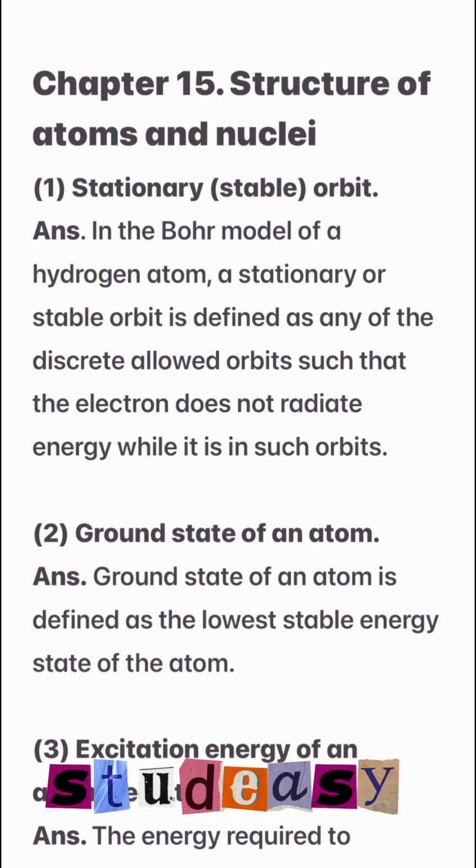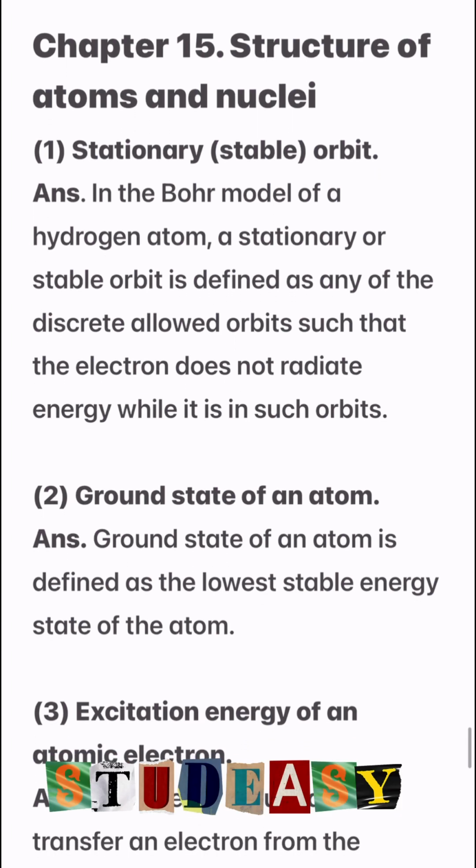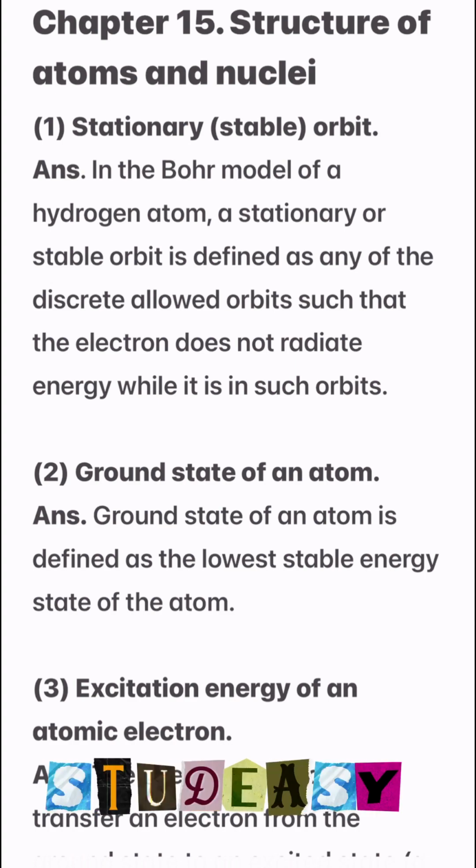First definition, stationary or stable orbit. In the Bohr model of a hydrogen atom, a stationary or stable orbit is defined as any of the discrete allowed orbits such that the electron does not radiate energy while it is in such orbits.